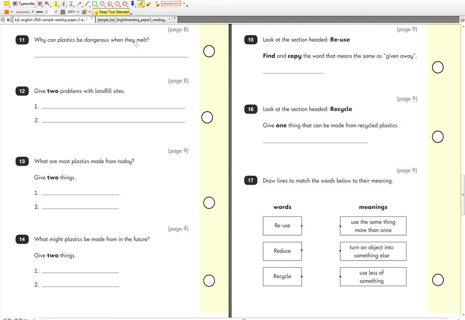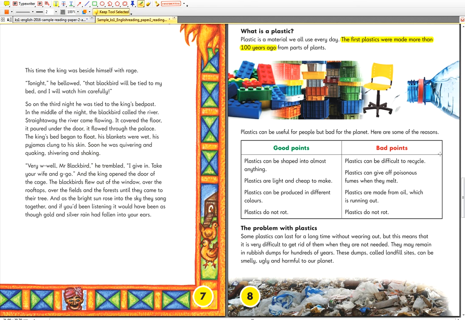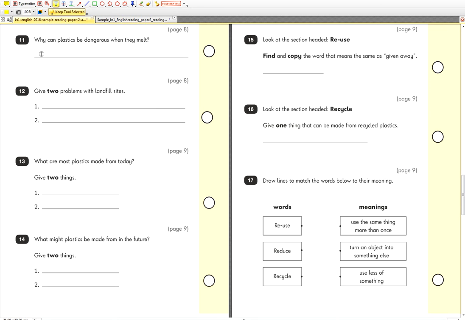Why can plastics be dangerous when they melt? So let's look back at the text now. If you look at the text and we get our highlighting tool and we look at bad points, the plastics can... What am I highlighting now, girls? Tell me, what can they do? They can give off poisonous fumes when they melt. So that's part of the text, yeah? So let's write down here. Typewriter, yeah. It's a little bit slow because we're going to do all these different things to it before we start writing. So what do we say here?